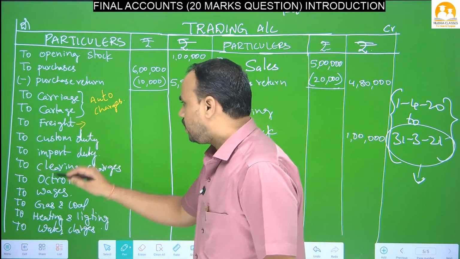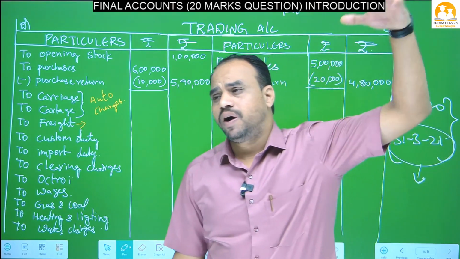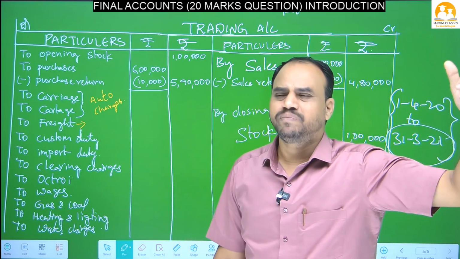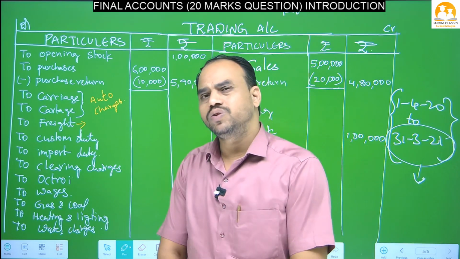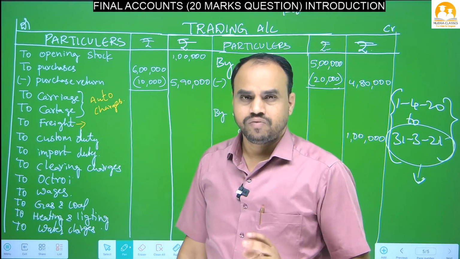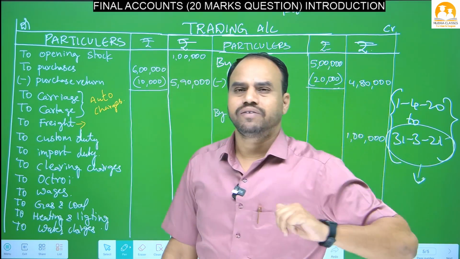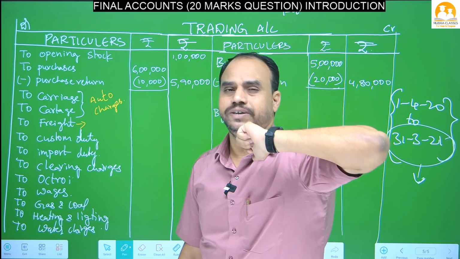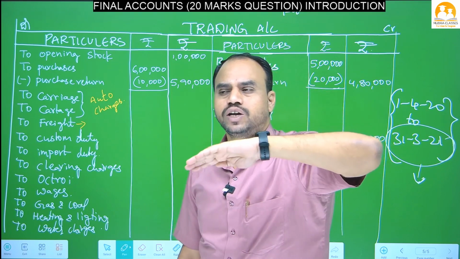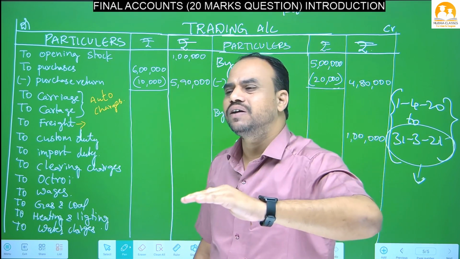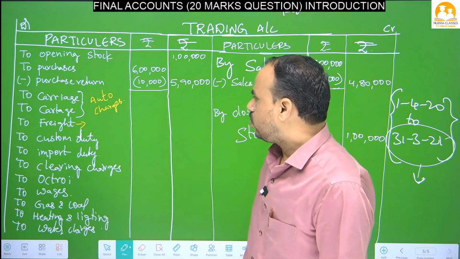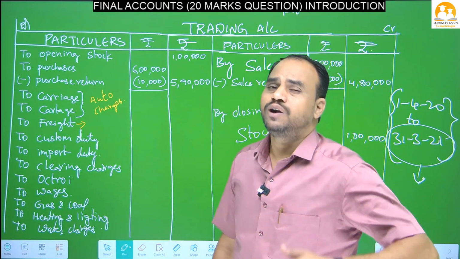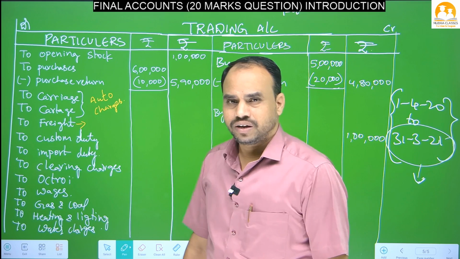Next one is freight. What is the meaning of freight? When I am bringing goods from another country like Australia, America, South Africa, how will the goods come? There are two ways: by aeroplane or by ship. Aeroplane is very costly, so many goods are transported by ship because of the lower charges. When goods come by ship from other countries, we have to pay some amount to the ship owner. That is called freight.